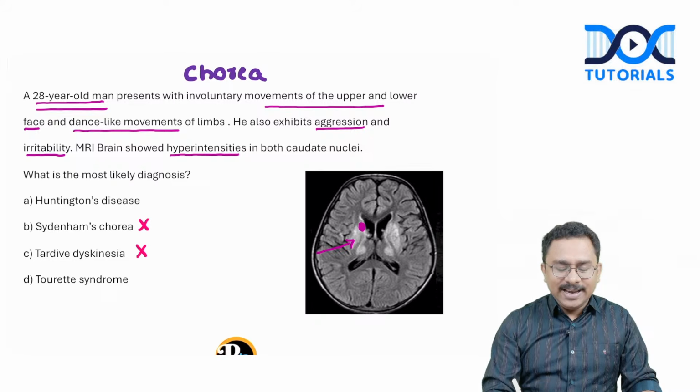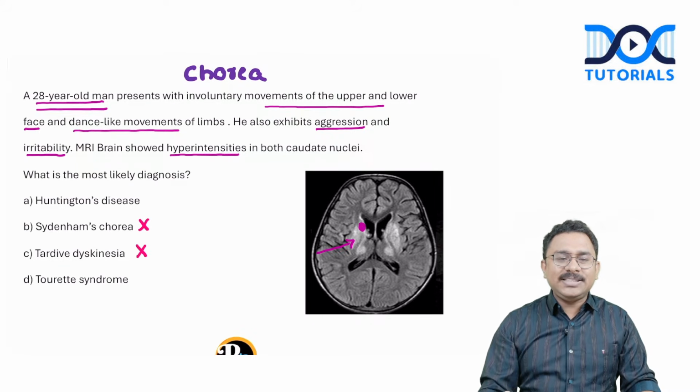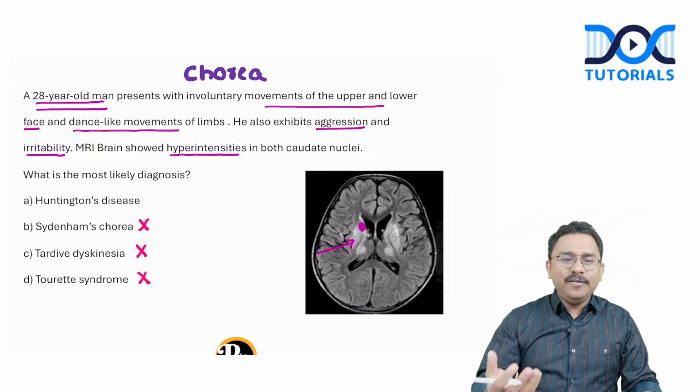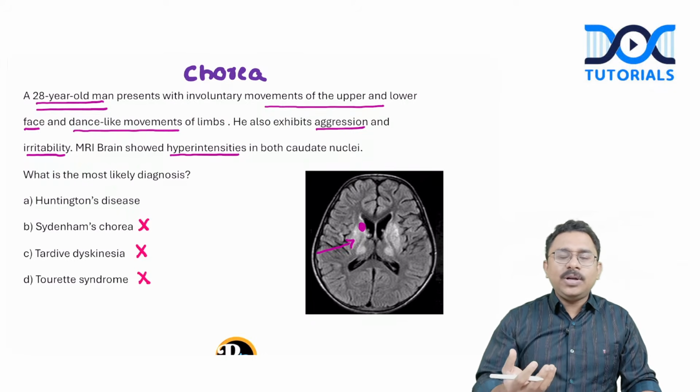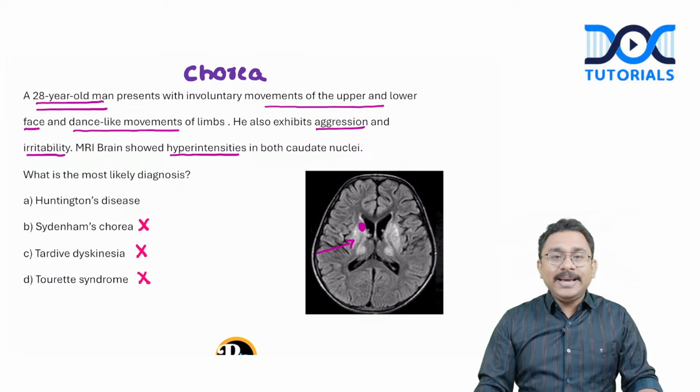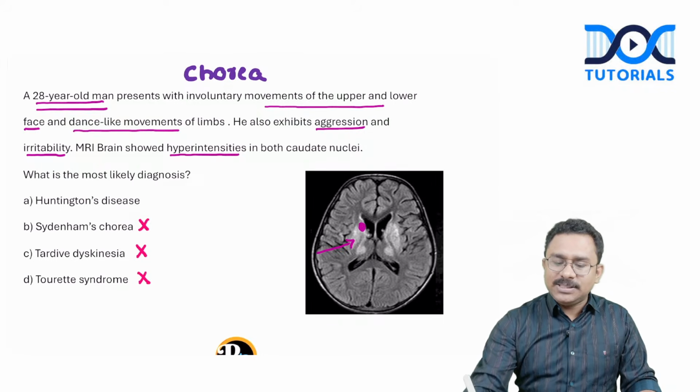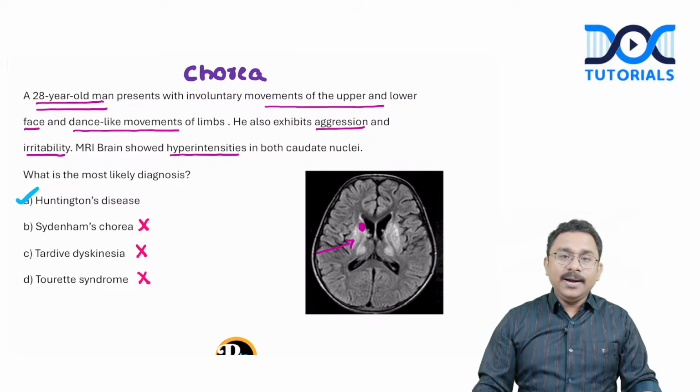Tardive dyskinesia, again, there is nothing suggestive of it. And Tourette syndrome, nor is the clinical feature suggestive of it. We are not getting a description of any sort of tic. If it was Tourette syndrome, you would have had motor tic, vocal tic, along with behavioral abnormalities like ADHD and obsessive compulsive disorder. For this question, the best answer will be option A, Huntington disease.